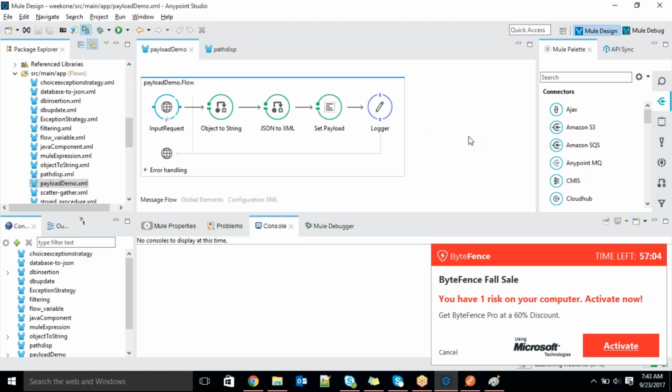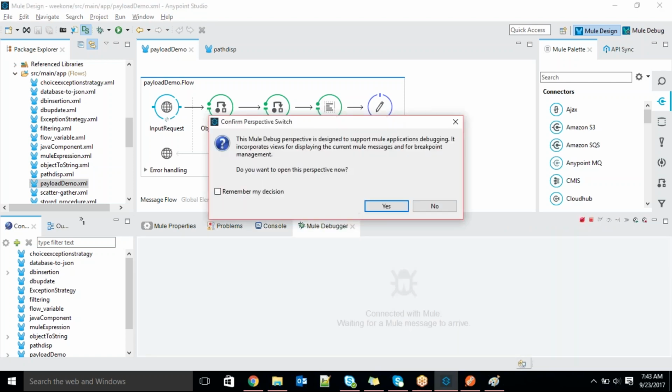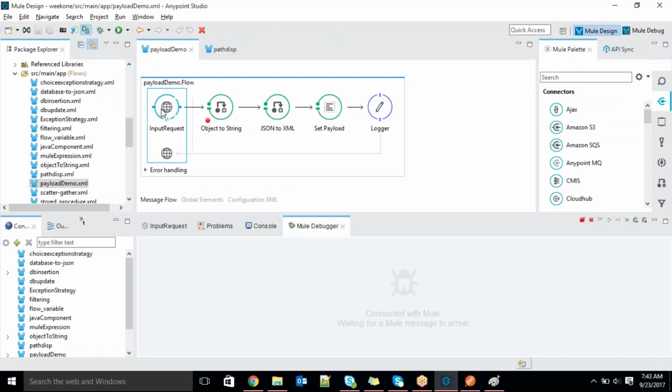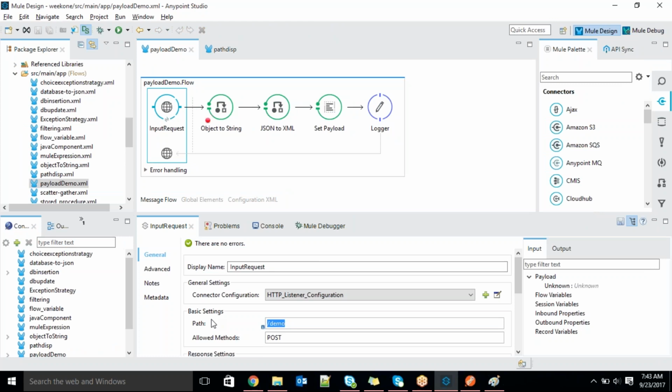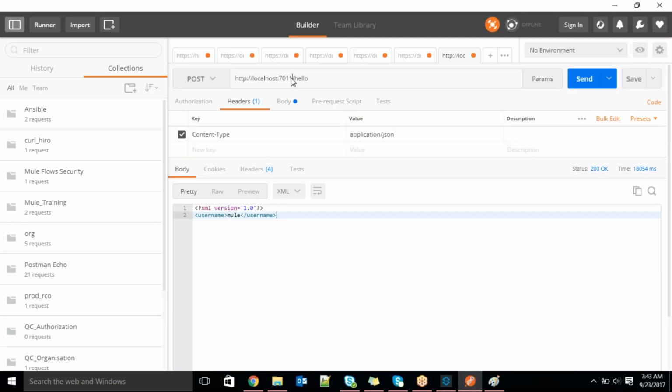So try to run in debug mode first. I will show you the inbound properties. I'll click here and just keep a debug here. And then what was the port number and base path? I'm trying to see it. So it's a demo. Port number is what? 8081.